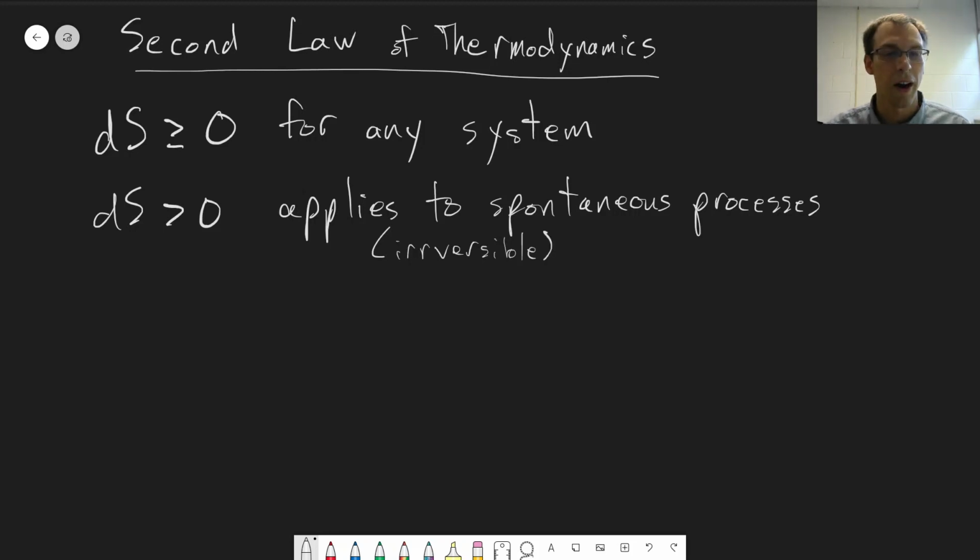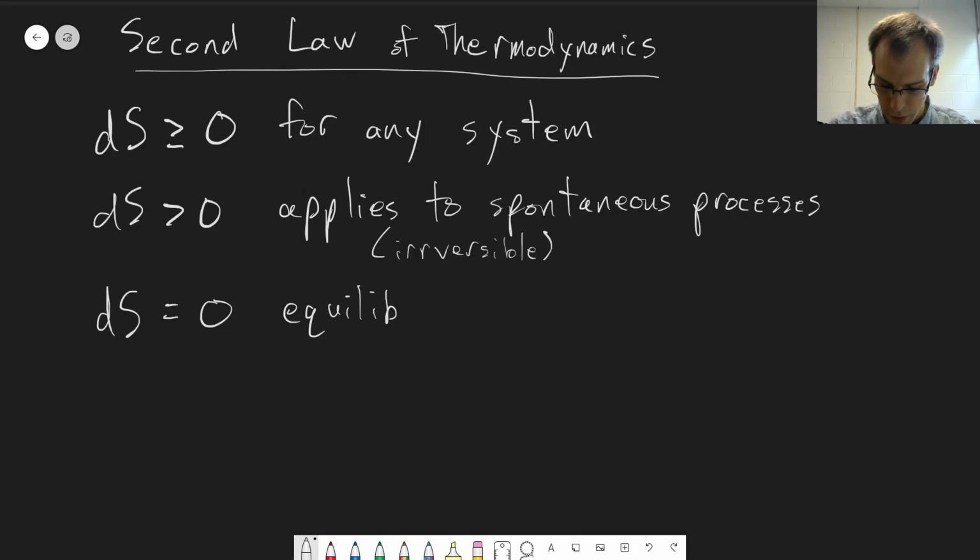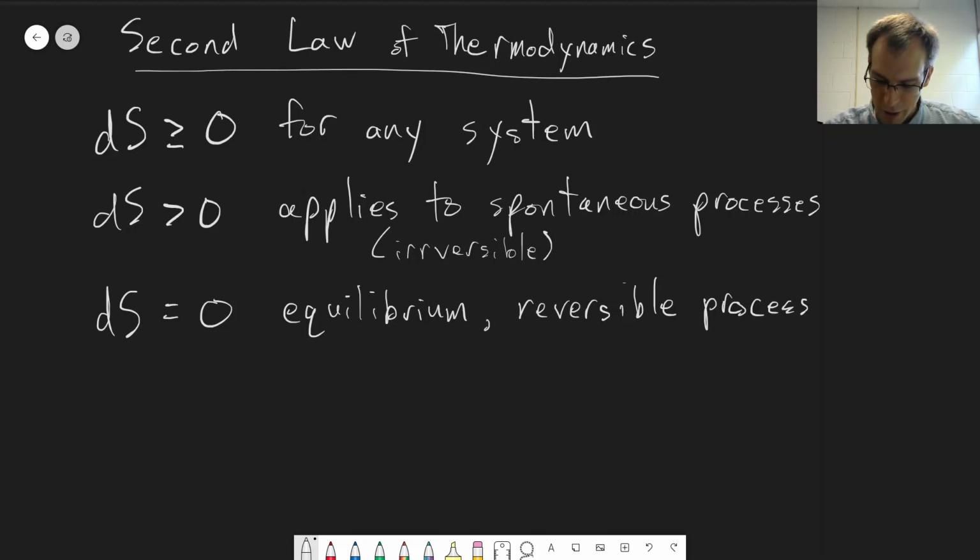So things like our gases mixing, right? Our system will keep increasing in entropy until it reaches the case where dS is equal to 0, which is when we have reached equilibrium. There's no further change in the entropy of the system, and this will also apply to a reversible process. Any reversible process will have dS equal to 0, because in a reversible process you are essentially at equilibrium at every step along the way.